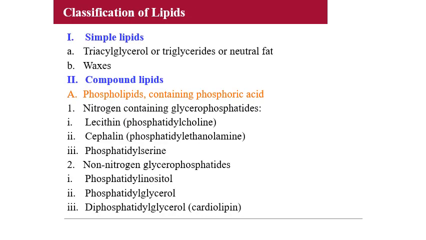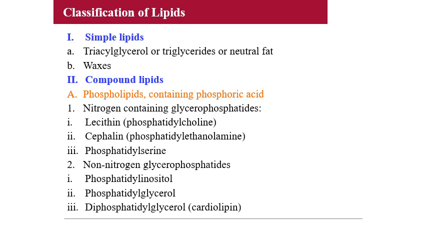Now, the classification in detail. The first classification is simple lipids. These are the esters of fatty acids with various alcohols. Depending on the type of alcohol, it is subdivided. The examples for simple lipids are TG, that is triglycerides, which is also known as triacylglycerol or neutral fat, and also waxes.